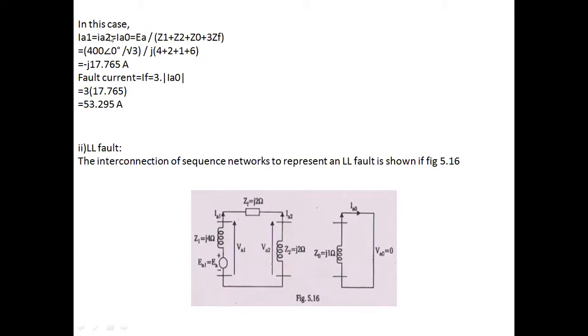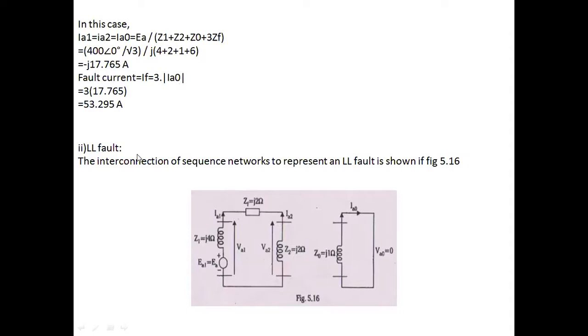After substituting everything here, I'll get I1 as minus j17.765 ampere. The fault current equation in case of LG fault is IF equals 3 times IA0. I know the value of IA0, that is j17.765 ampere. After substituting the IA0 value, I'll get IF as 53.295 ampere.